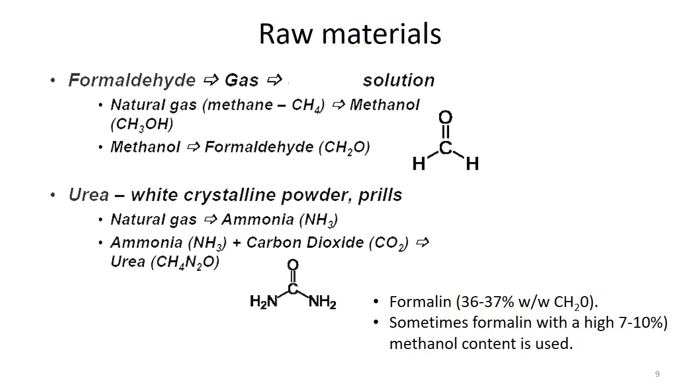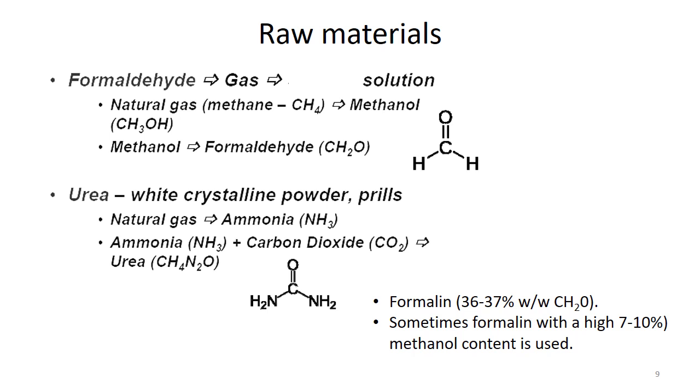So methanol is basically used to control the reactivity of formalin too. Because formalin stays less stable in the absence of methanol, some manufacturers prefer to use formalin with high methanolic content, almost 7 to 10%.